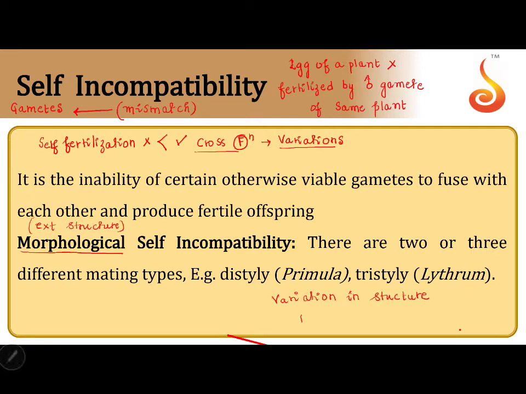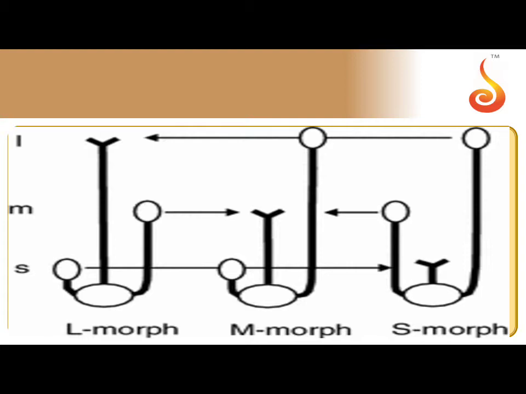But this is not 100% successful. There will always be self fertilization. But it also wanted cross fertilization so that the variations can be better. Now we are going to see something of that structural adaptations.